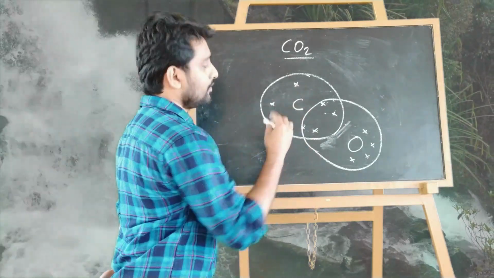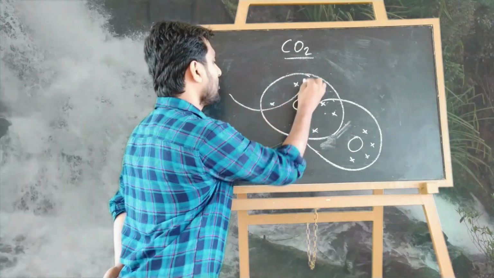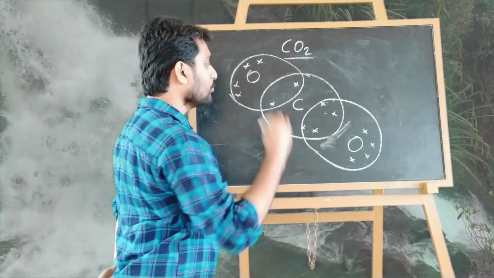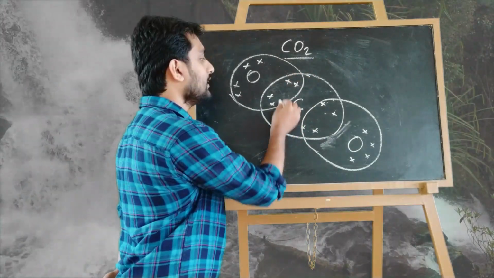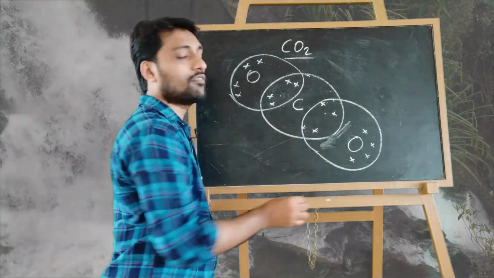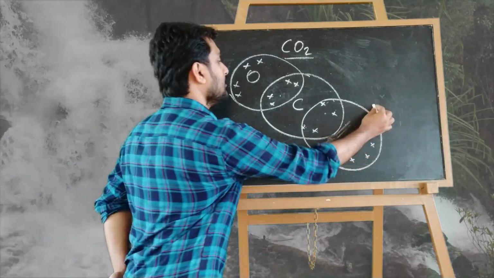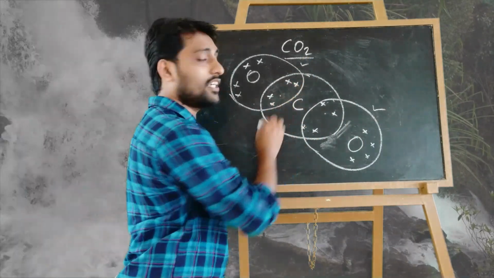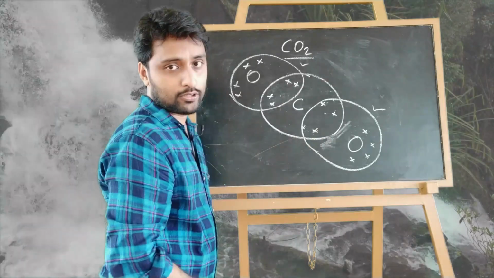Similarly, for carbon, one pair of electrons remains. That means 2 electrons remain, so that is combined with another oxygen atom. Here is another oxygen with 1, 2, 3, 4, then 2 more electrons that are shared. Now we can see that a double bond is created with oxygen here, and a double bond is created with oxygen here also. So the 4 electrons of the carbon are shared with the other 2 oxygen atoms, and both oxygens become stable because each now contains 8 electrons. Between oxygen and carbon there are 4 shared electrons, on both sides.